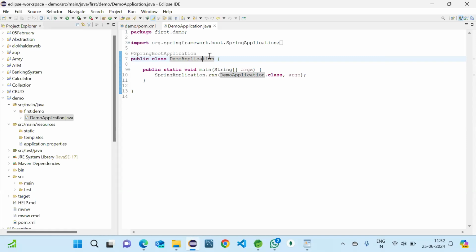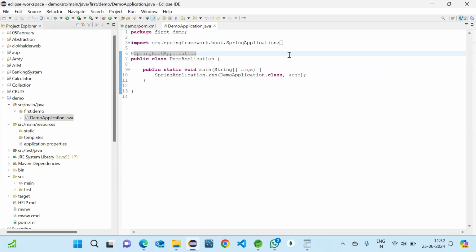Every Spring Boot project will have one controller. That one controller will be assigned to one class only. Whenever we run the project from here, it will automatically search for the controller class, and that will be executed. If you are using multiple controllers, that will be an error. So if you want to use multiple controllers in the same class, we should comment one and then use another.